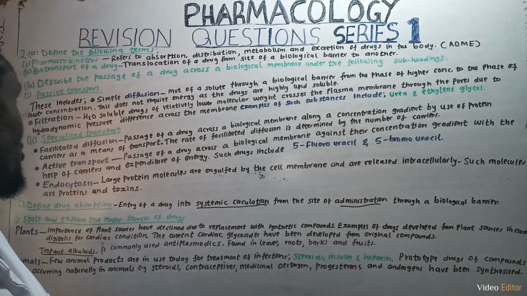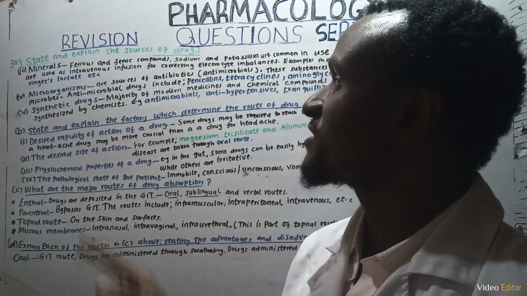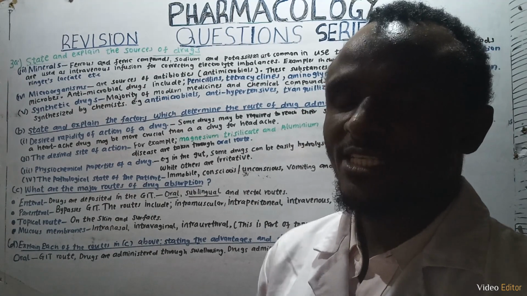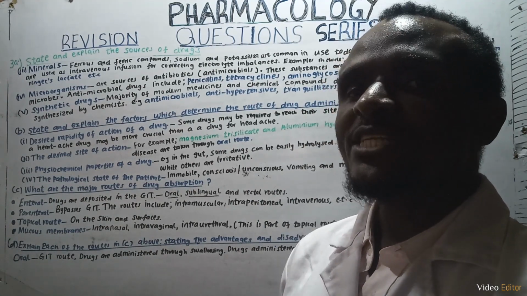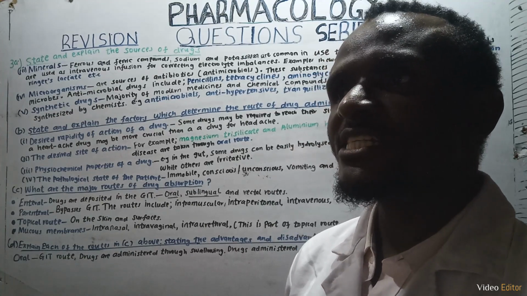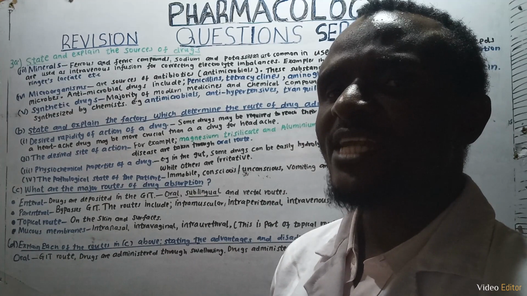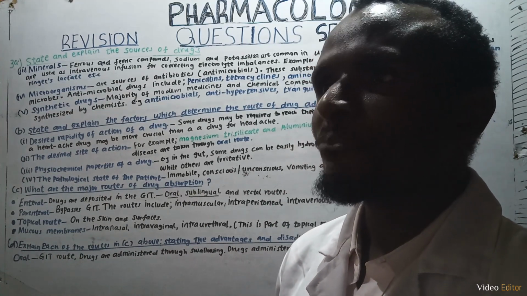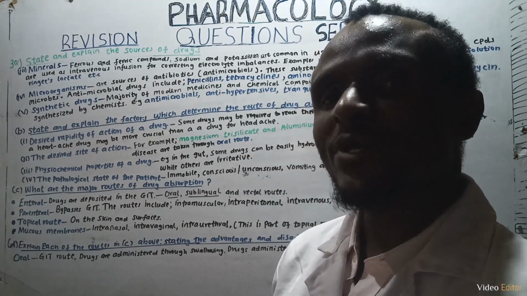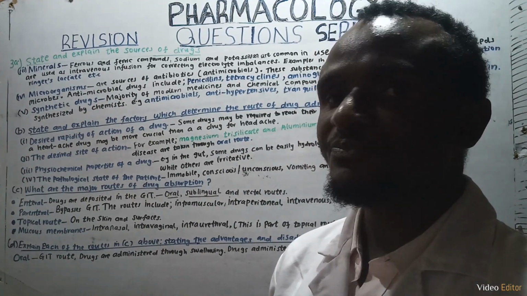So we continue with question number 2. Other sources of drugs include minerals, microorganisms, and also synthetic sources. Minerals that are used in the synthesis of drugs include potassium, sodium, and also iron compounds. These minerals are normally used in the synthesis of drugs because they can be used to correct electrolyte imbalance, that is as intravenous infusion.